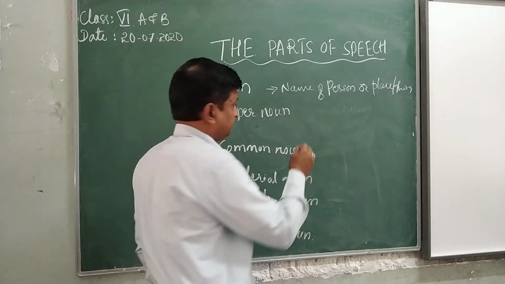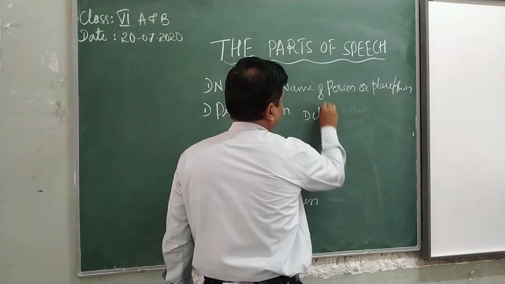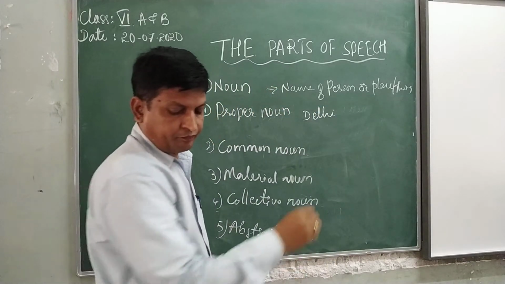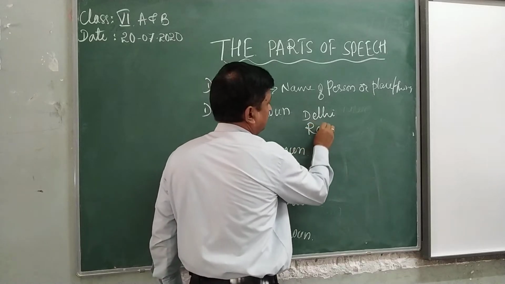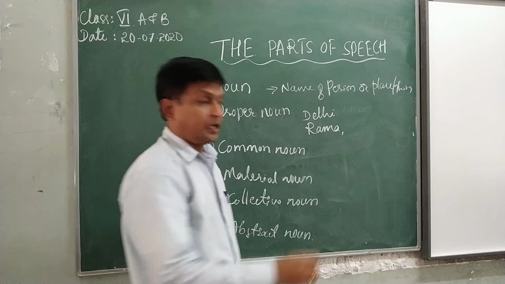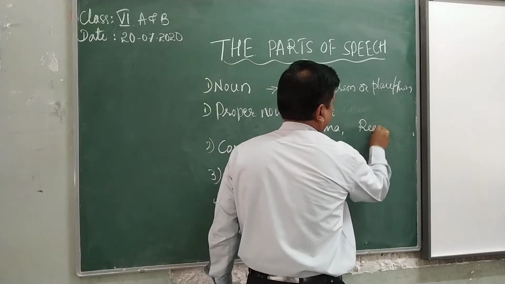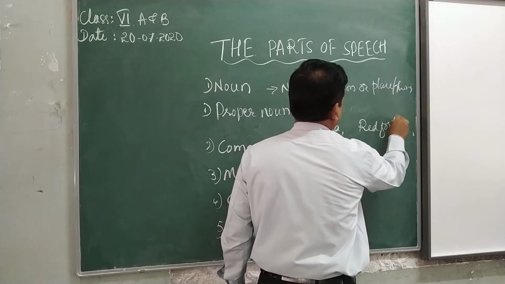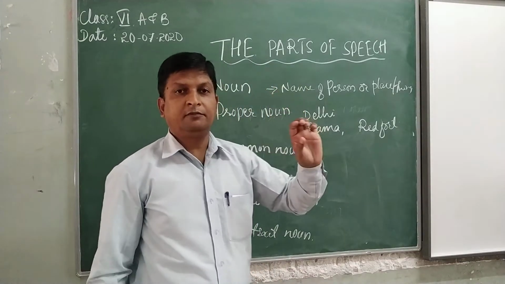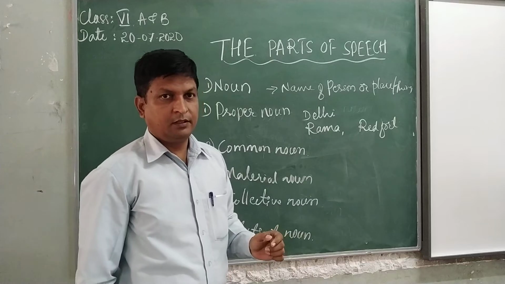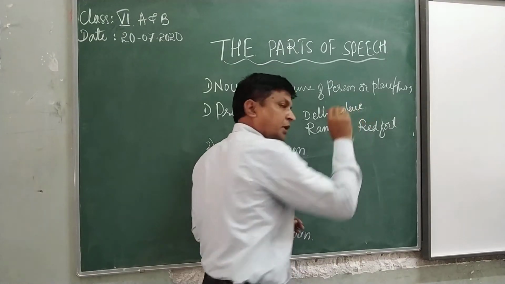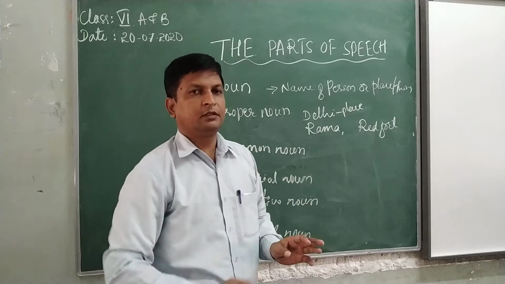See, again Delhi, Rama, and Red Fort. See here, this is a particular name for that place. Delhi, it is a place. Particular name, that is Delhi means Delhi.